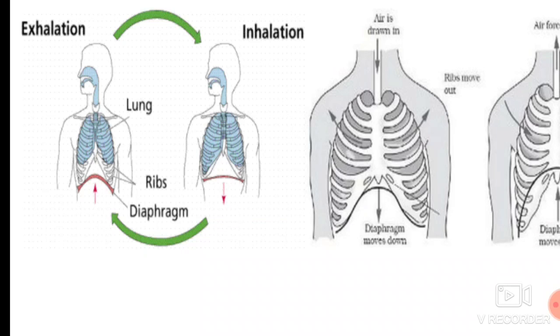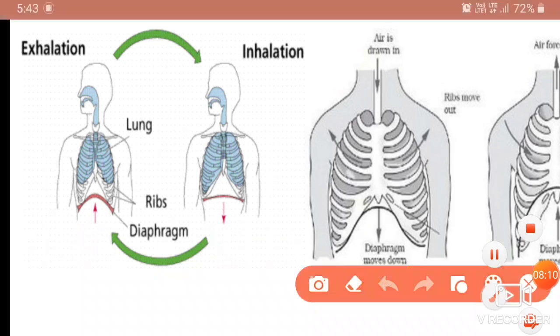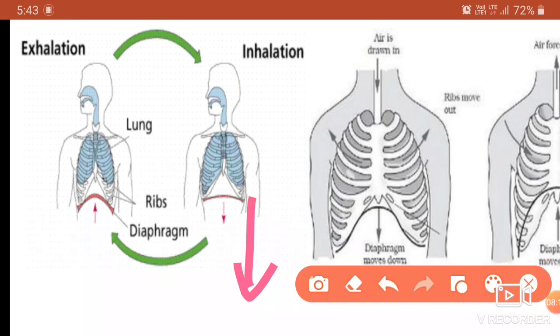Have you observed in the picture? During inhalation, the diaphragm moves down. As a result, our lungs get the capability to absorb more oxygen during inhalation. After inhalation, we breathe out the carbon dioxide, no?